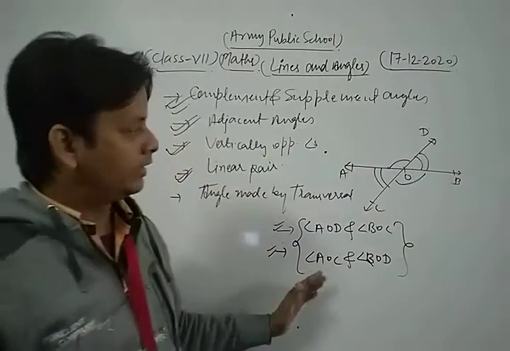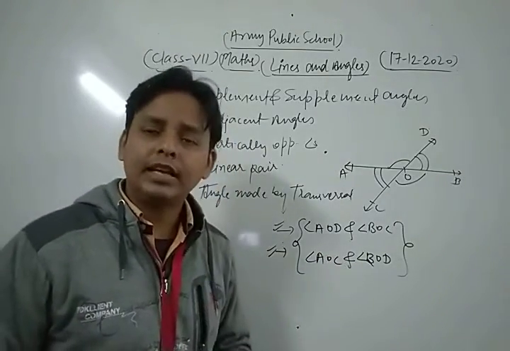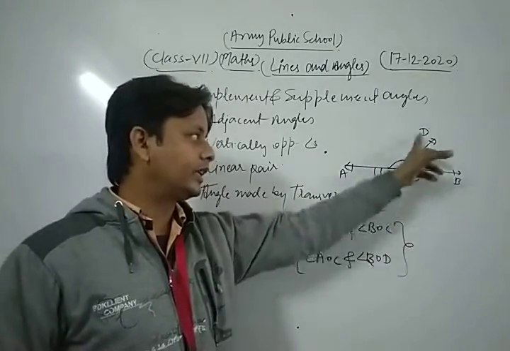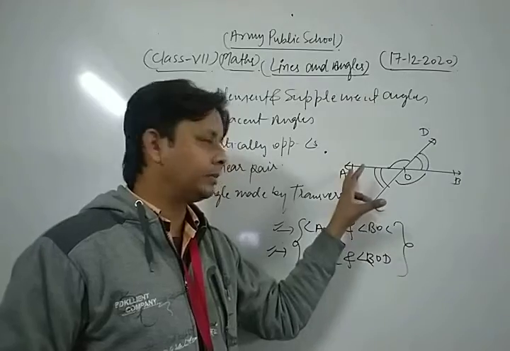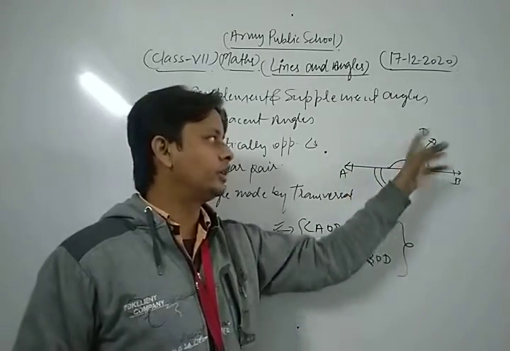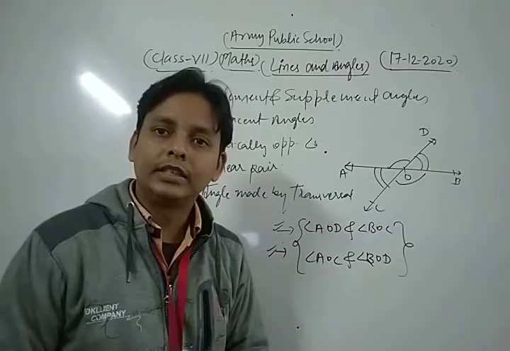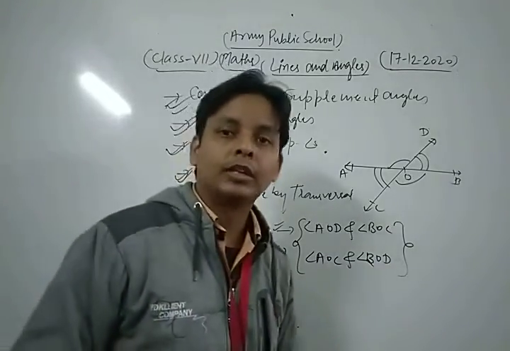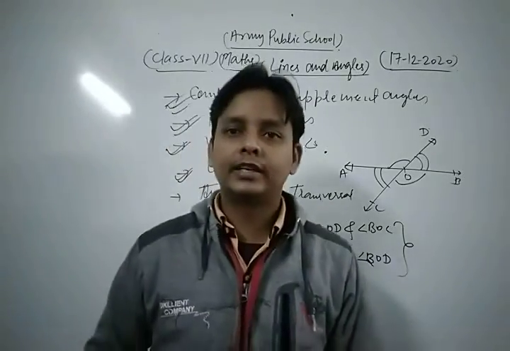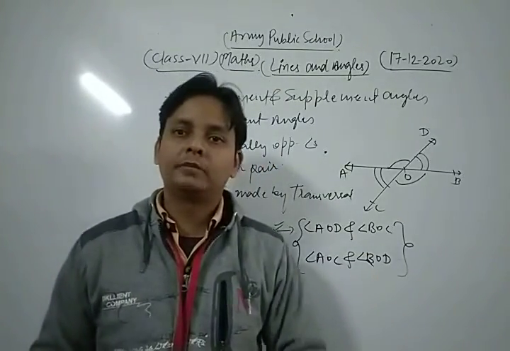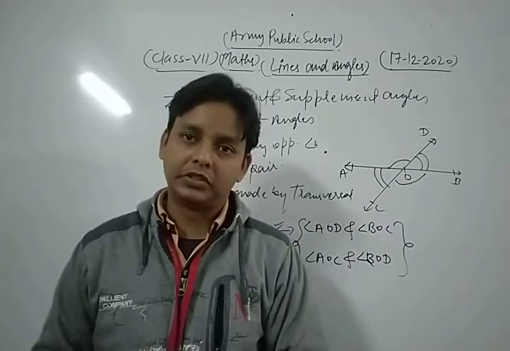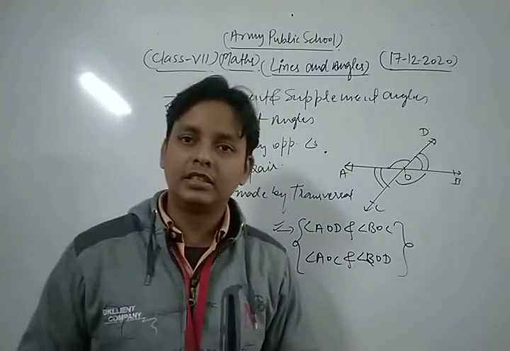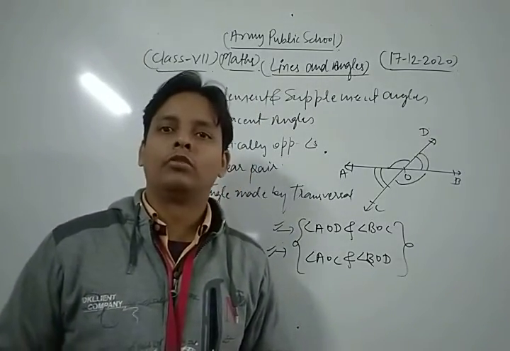So if two lines intersect each other at any point, then the pair of angles AOD and BOC and the pair of angles AOC and BOD are called vertically opposite angles. And dear students, one of the most important results is that if two lines intersect each other at any point, then the vertically opposite angles are equal to each other. Using this concept, you can solve all the questions of your NCERT exercise on vertically opposite angles.